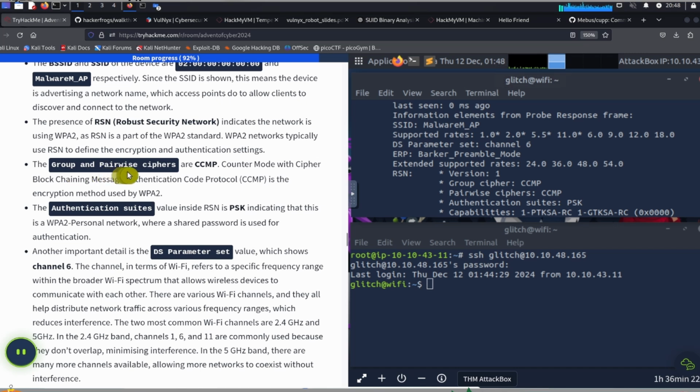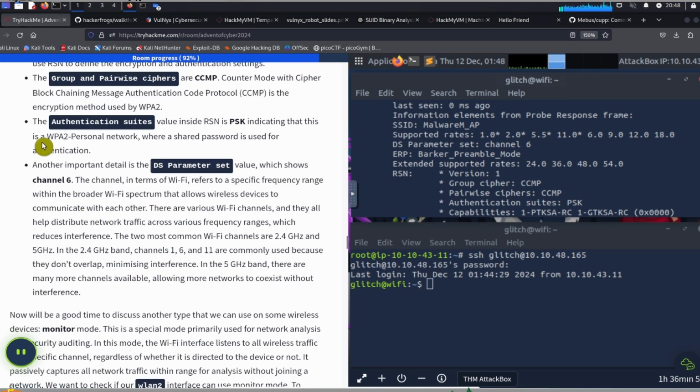The group and pairwise ciphers are CCMP, Counter Mode with Cipher Block Chaining Message Authentication Code Protocol. CCMP is the encryption method used by WPA2. The authentication suite available inside of RSN is PSK, indicating that this is a WPA2 personal network, where a shared password is used for authentication.